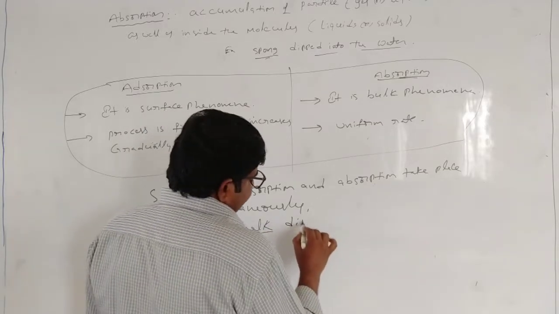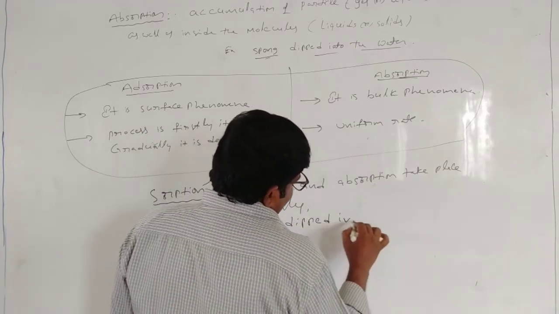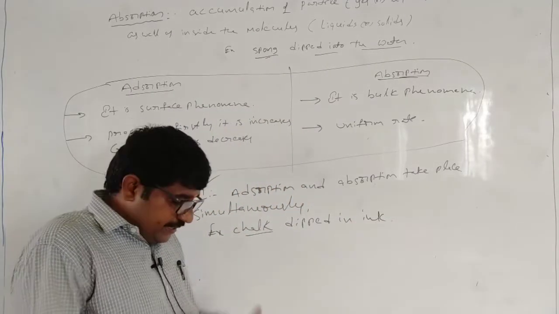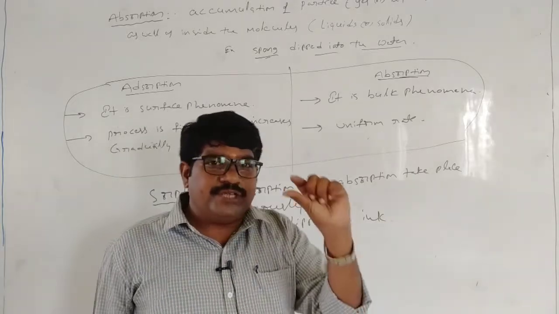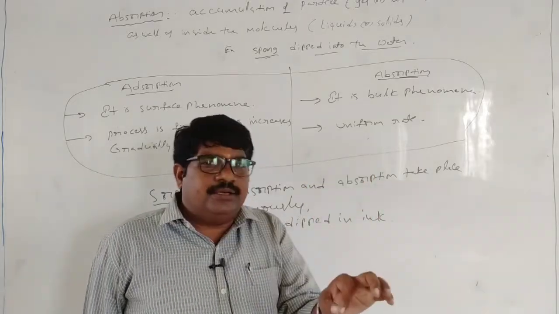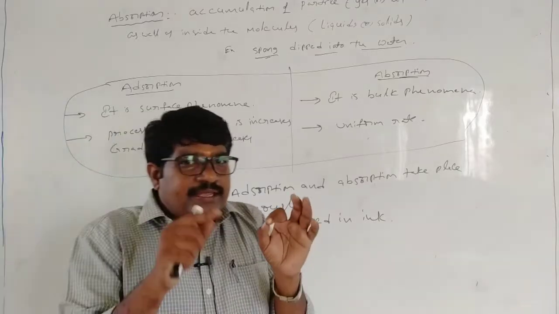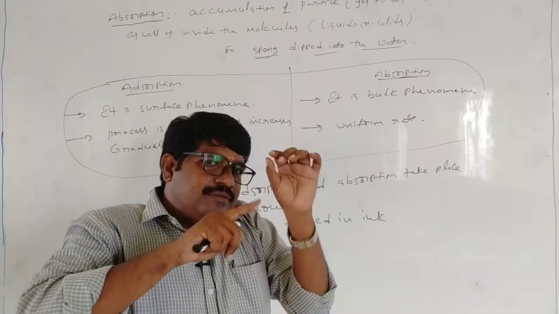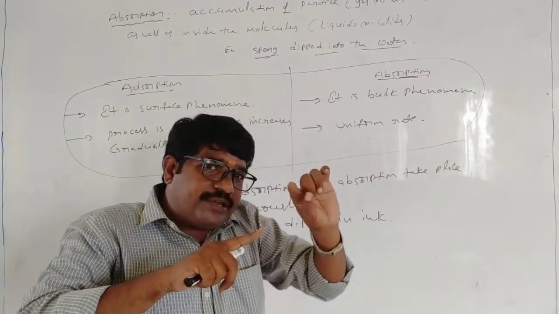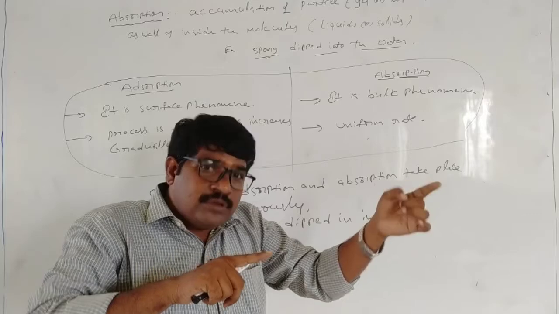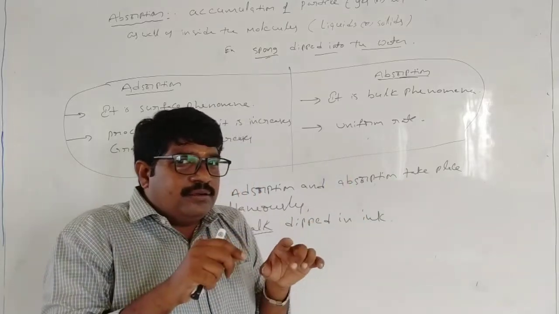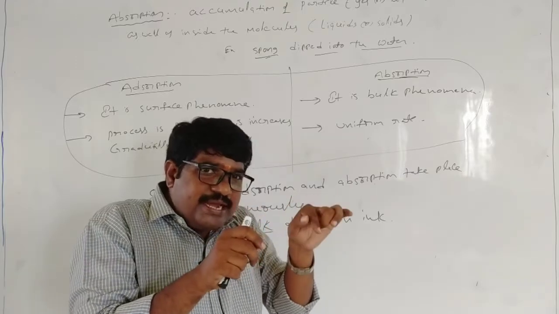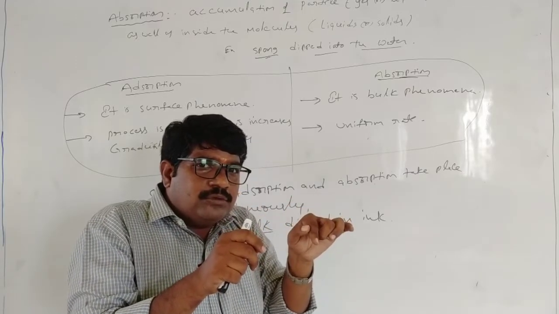chalk dipped in ink. For example, if you take one chalk piece and dip it into the ink, what happened? The liquid ink touches the surface of the chalk. Now the chalk is converted into ink color. But after some time, if you break the chalk, what happened?